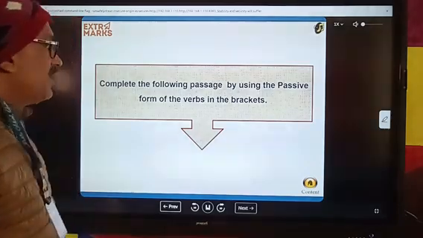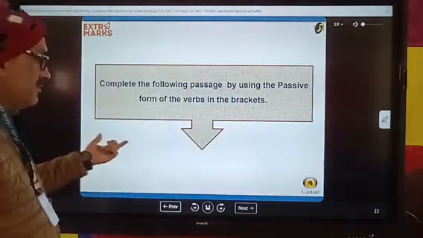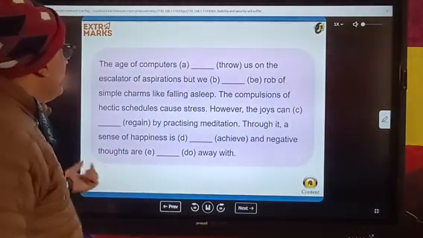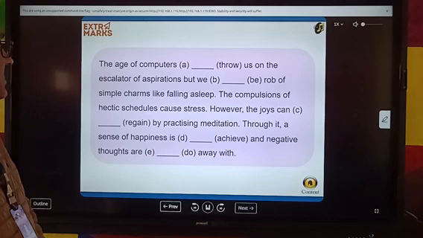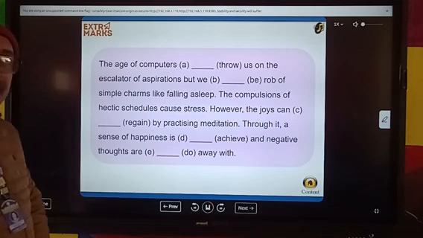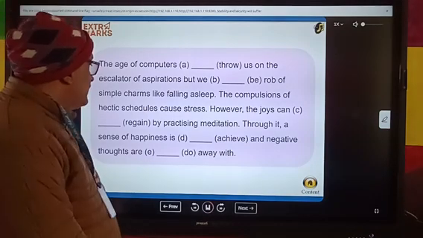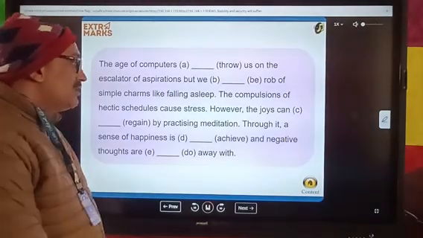Exercise. Complete the following passage by using the passive form of the verb in the brackets. Here some exercises are given. The age of computers throws us on the escalator of aspiration, but we are robbed of simple charms like falling asleep. Falling asleep, the compulsions of a hectic schedule cause stress.